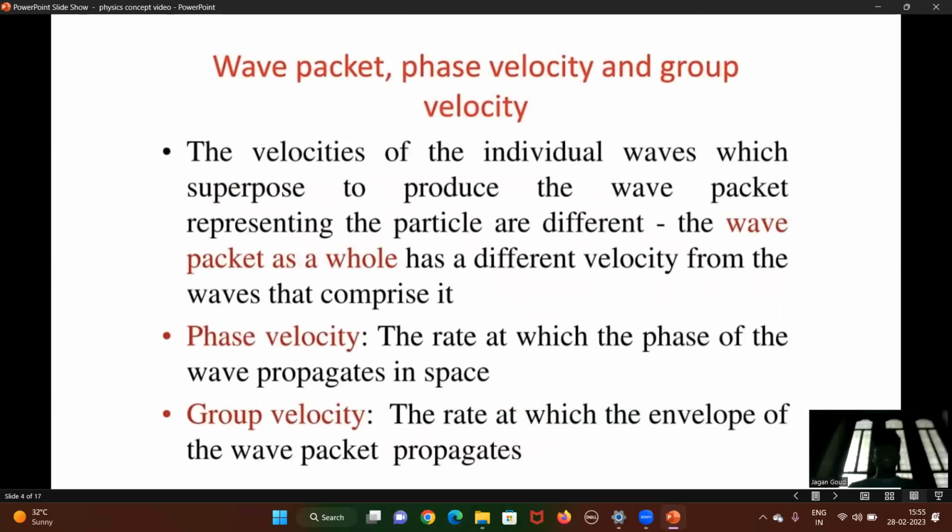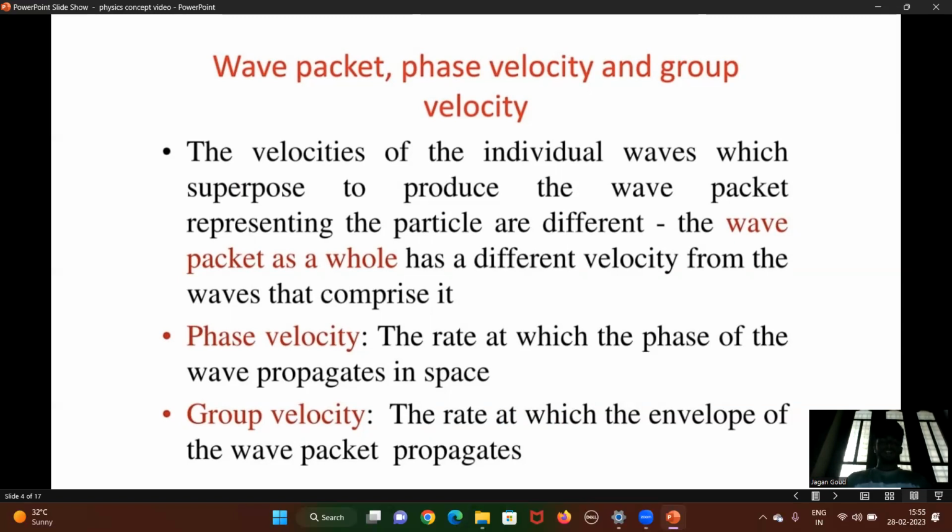The velocities of the individual waves and of the wave packet are the phase velocity and the group velocity. The phase velocity is the velocity of the individual waves which superpose to produce the wave packet representing the particle. These are different. The wave packet as a whole has a different velocity from the waves that compose it.